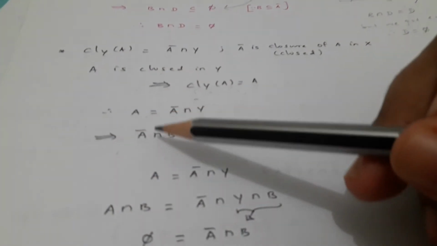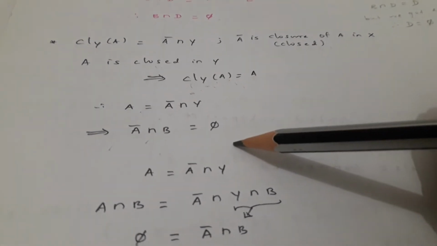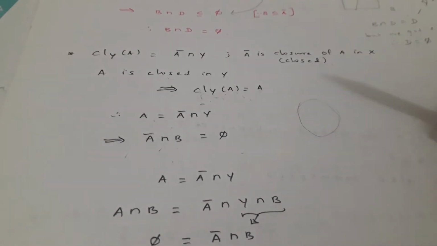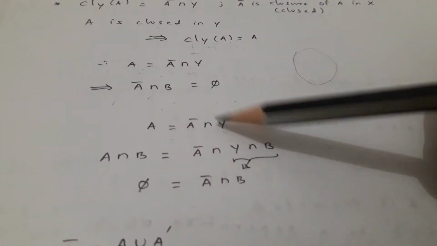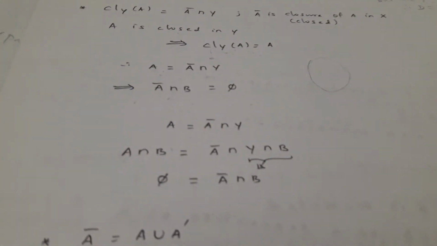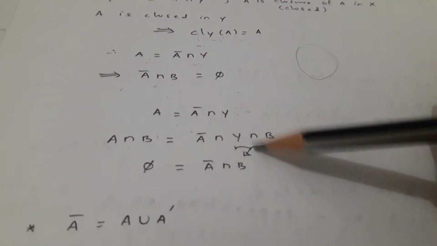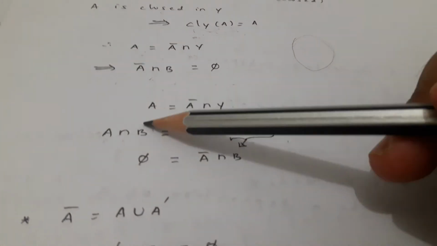So, from this, A closure intersection B is empty. A closure intersection Y is A. Therefore, A closure intersection B is empty. That is, A is equal to A closure intersection Y. Then A intersection B: if you take the intersection on both sides, what do we get? A closure intersection B intersection Y. So A intersection B is what? Empty.